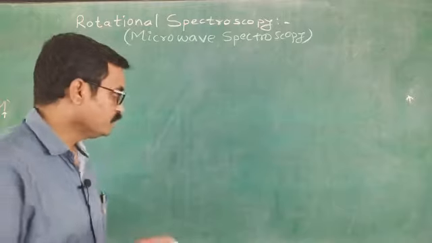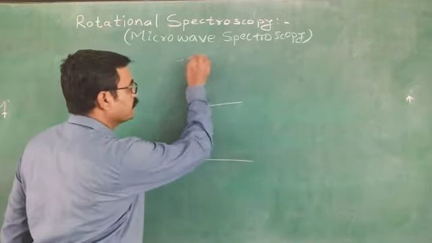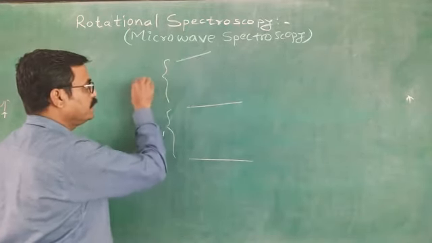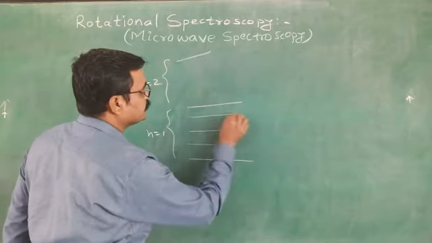Now you know there are main energy levels, and in these main energy levels vibrational energy levels are there.